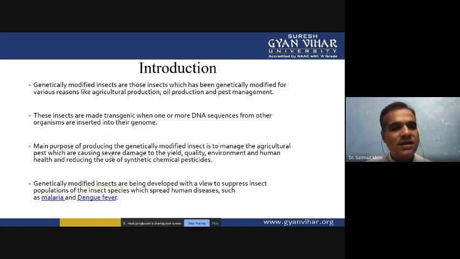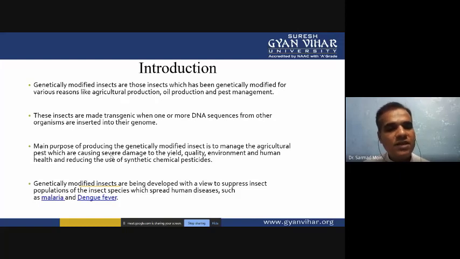These insects are made transgenic when one or more DNA sequences from other organisms are inserted into their genome. The main purpose of producing genetically modified insects is to manage agricultural pests that cause severe damage to yield, quality, environment, and human health, and to reduce the use of synthetic chemical pesticides.